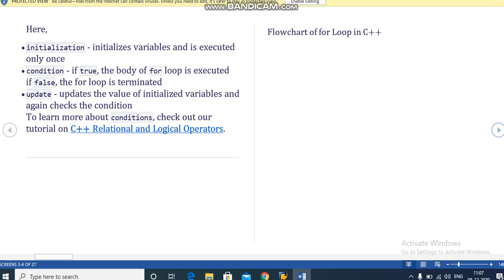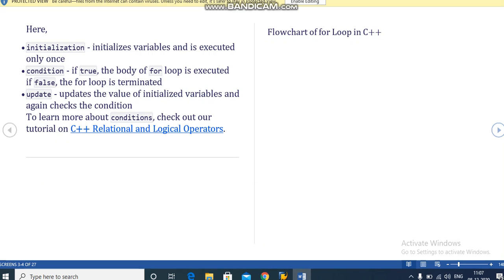Here, initialization initializes the variable and is executed only once. Okay, this is the initialization, the starting of the for loop. Okay, then condition: if the condition is true, the body of the for loop is executed. If false, the for loop is terminated. It is very important: update the value of the initialized variable and again check the condition.